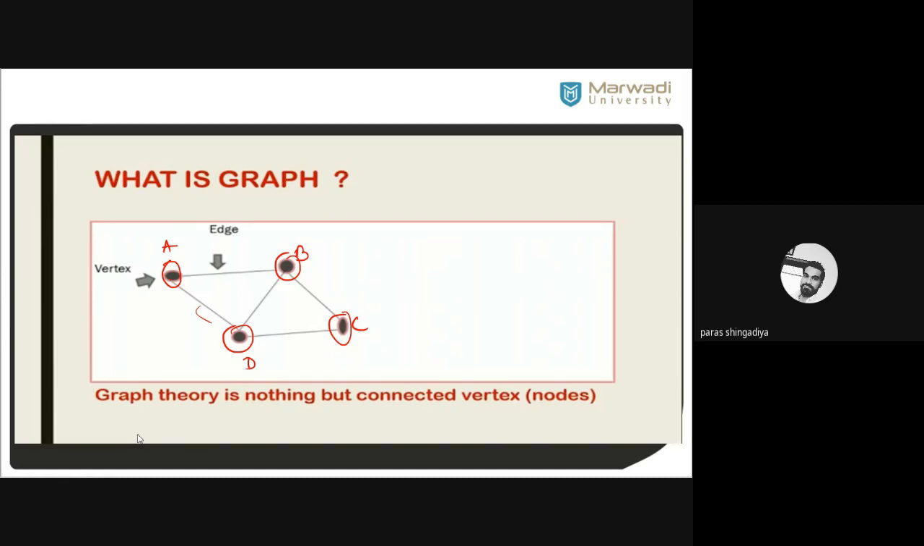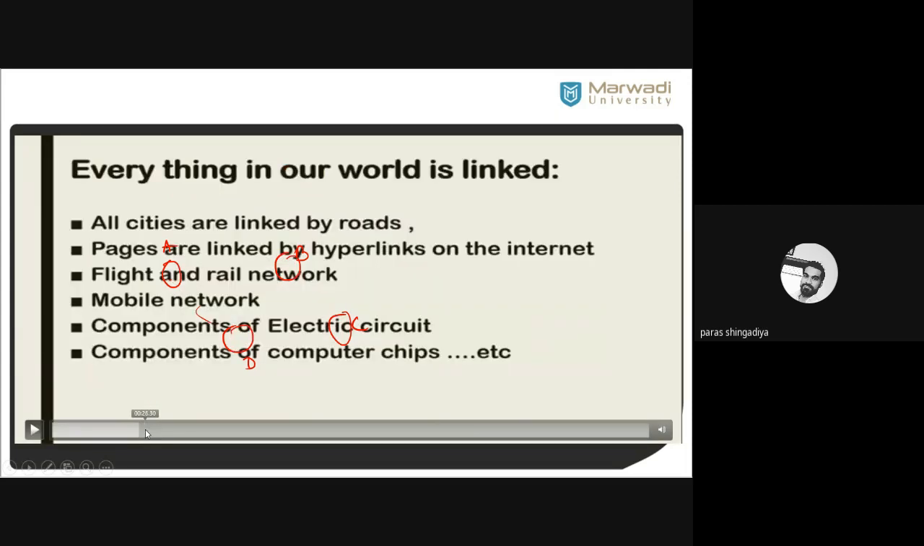We'll check one separate video with this video, after this, on how Google Map works based on graph theory. Which principle is used, and how Google Map finds the shortest route between any two places. That you can also see in this video.